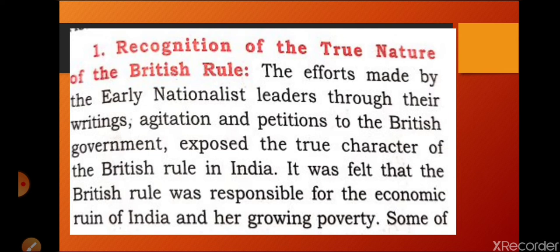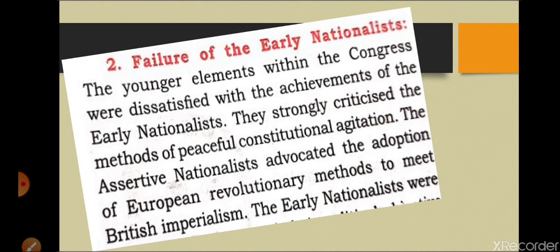So Indians, or early nationalists, recognized the true nature of the rule of Britishers in India. They came to know that exploitation of Indians was the main motive of the Britishers. They were not here for the betterment of Indians, they were here for the exploitation of Indians. So the next point we are going to discuss is the failure of early nationalists. Early nationalists advocated the adoption of European revolutionary methods to meet British imperialism.